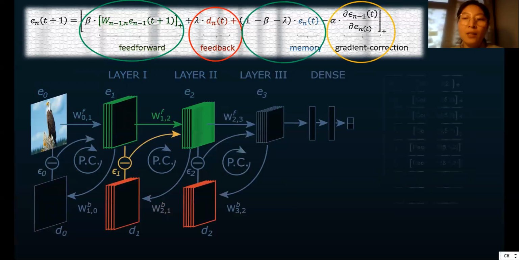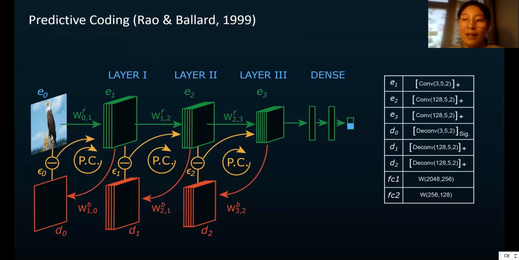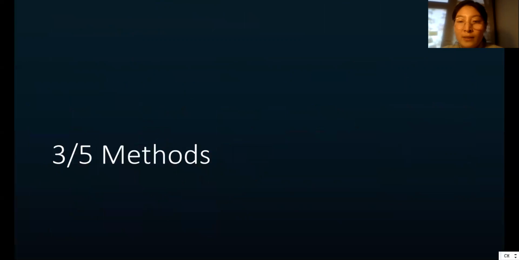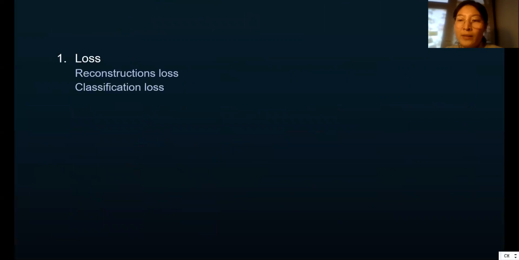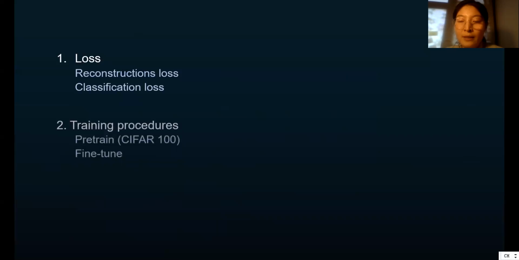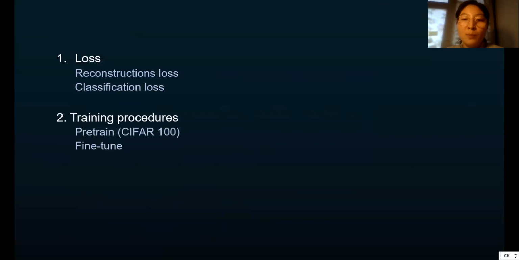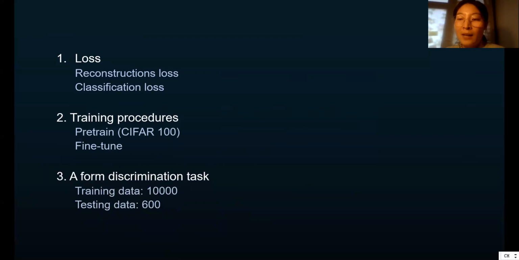Finally, we added 2 fully connected layers and an output layer to perform a binary classification task. So we also minimize a classification loss. With the 2 kinds of losses, we therefore have 2 corresponding training steps. First, the network was pre-trained on the CIFAR 100 dataset in an unsupervised way to obtain basic contour features. Then it was fine-tuned with a supervised form discrimination task to recognize basic pigment elements forming an illusory contour.